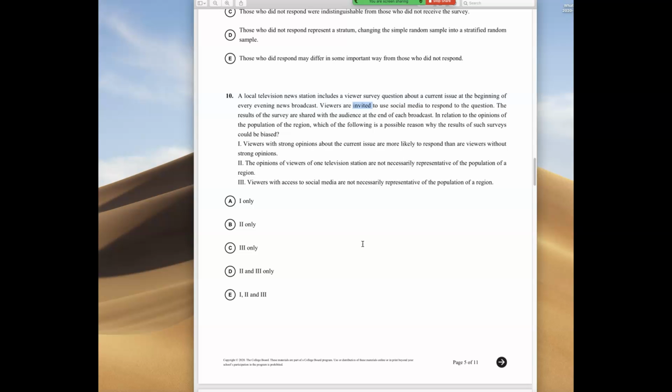Those who feel strongly are different than those that do not. Social media is actually a third subgroup here, people who have social media. People that don't have it could definitely feel differently about some issue than those that do. And then what is a possible reason the survey could be biased? Viewers with strong opinions are more likely to respond than viewers without. Yes, that is true because they are different in responding. Watching television is not necessarily representative of the population. Ask people that watch CNN, you'll get very different answers than if you ask people that just watch Fox. So you've put it in the group, which made it biased. Viewers of the station are not necessarily representative.